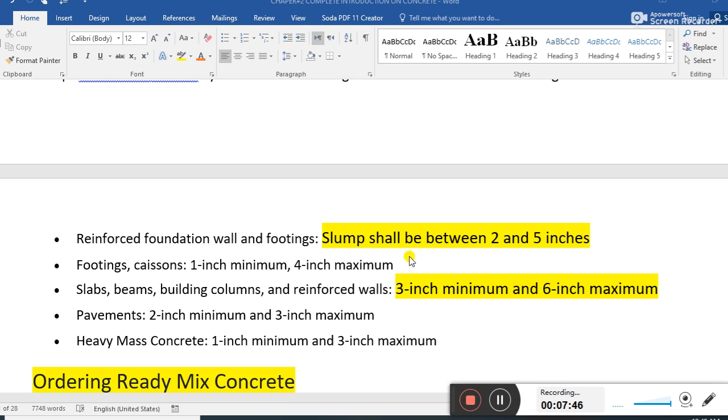We should know the minimum and maximum slump ranges, from 2 to 6, depending on the grade of concrete and the concrete required for different members, for example footings, RCC walls, slabs, beams and columns. The slump depends on the structural member where we pour the concrete.